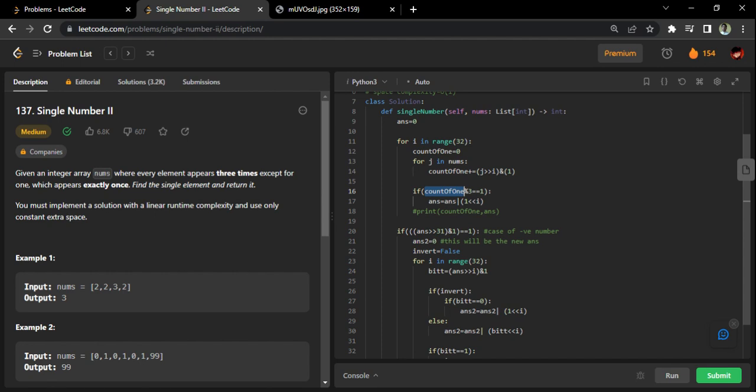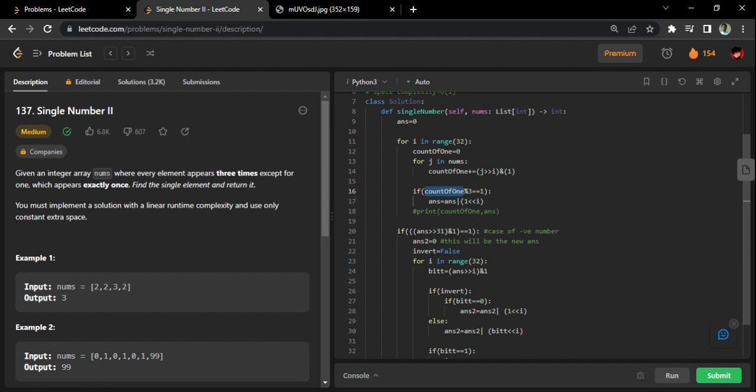I will go through the 0th bit of each of the numbers, then I will calculate how many of them are ones. Once I know how many are ones, I will also know how many are zeros, right? That's the idea. Then I will check whether that count is a multiple of 3 or not. If it is a multiple of 3, that means my answer's 0th bit is going to be 0. If it's not a multiple of 3, that means the 0th bit of my answer is going to be 1. As simple as that.